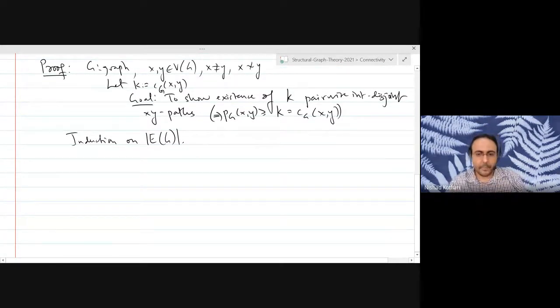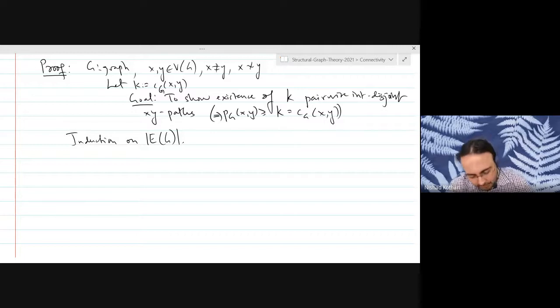So let's consider some graph G. Our goal is to get a smaller graph using which we can argue about the bigger graph. So that is what we'll focus on. We'll focus on the induction step. And at the end, we will discuss what the base case is.